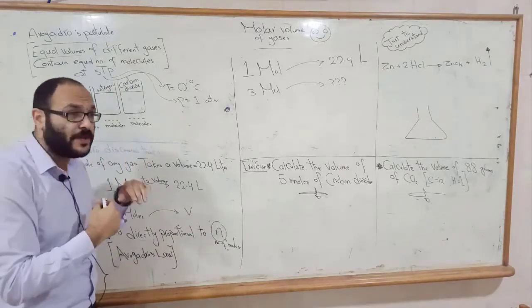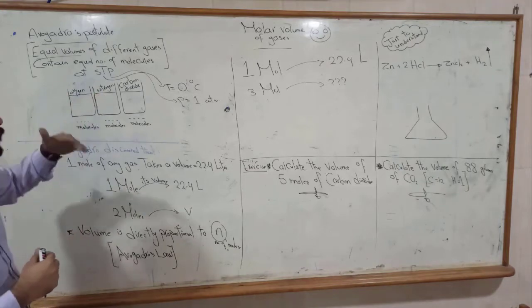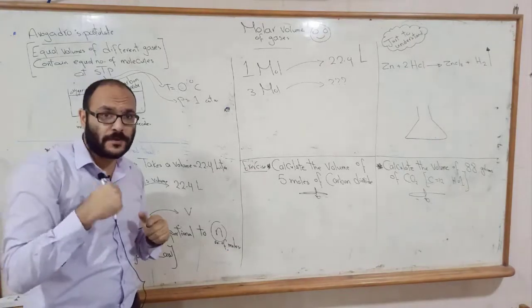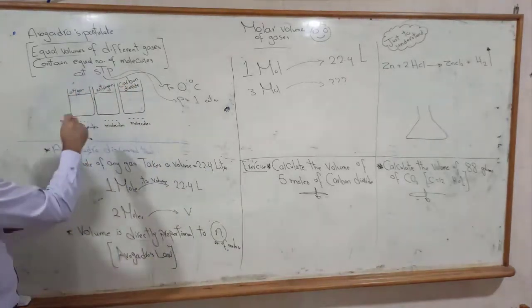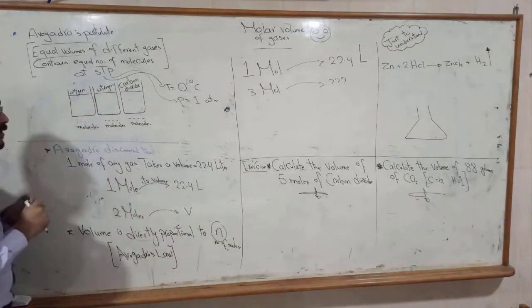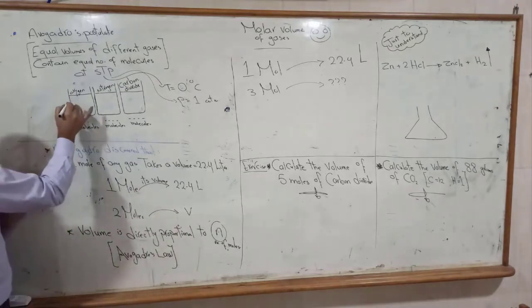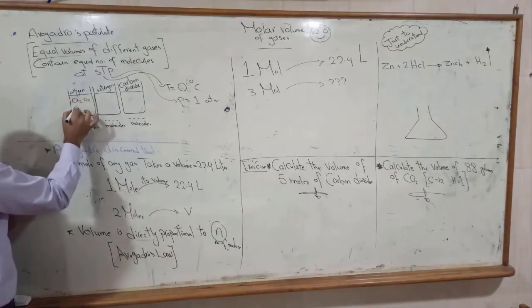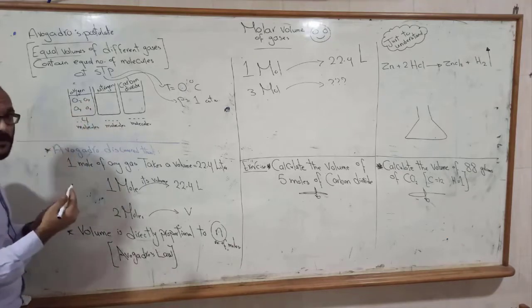Avogadro said if we counted the number of molecules, they will be the same. That means if we counted the number of oxygen molecules here in this beaker, it will be, for example, oxygen, oxygen, oxygen, oxygen. So how many molecules? 4 molecules.